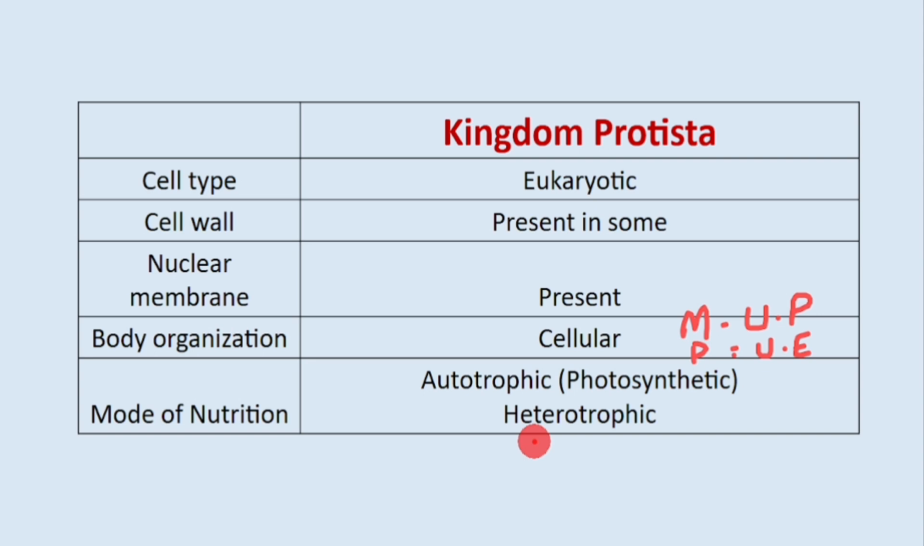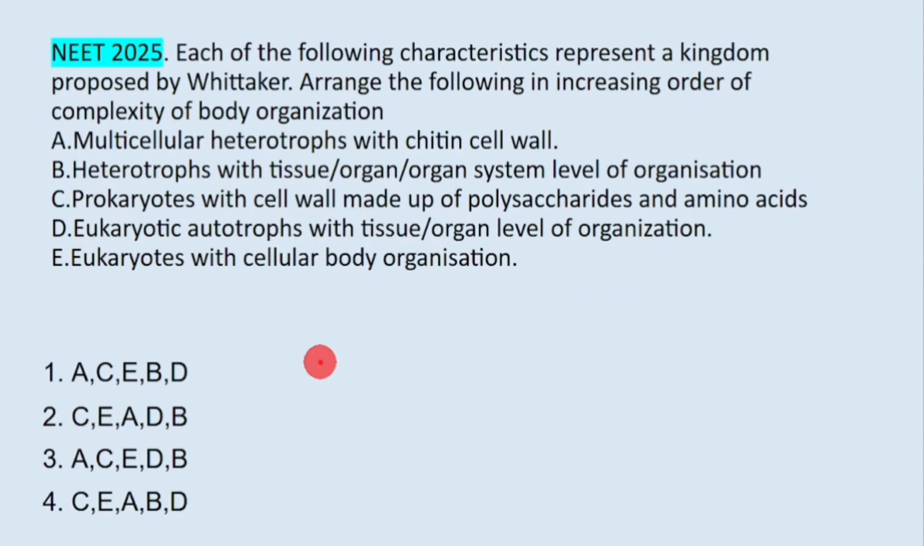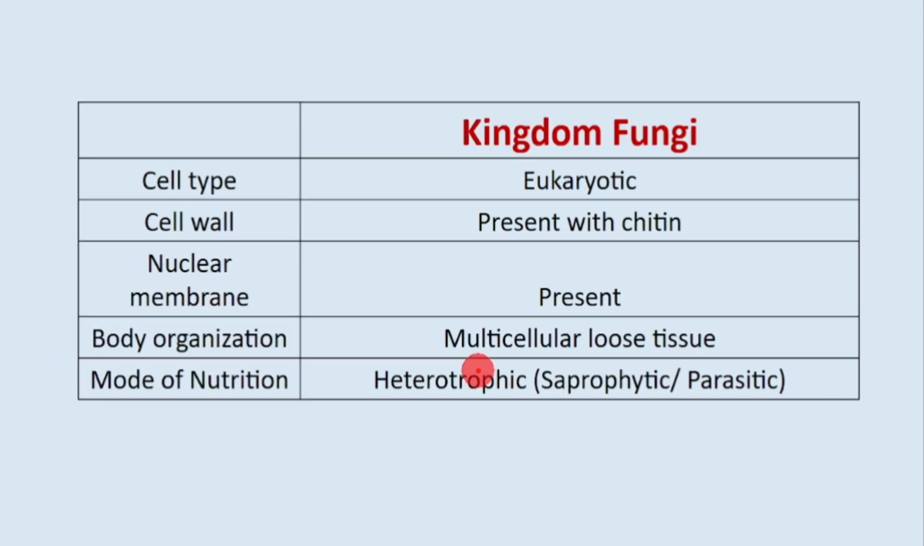Okay, now based on this, pick the line which describes Protista. Chitin cell wall, heterotroph; prokaryote; eukaryote autotroph; eukaryote with cellular body of organization. So when they say cellular body of organization, this is another description of unicellular beings.